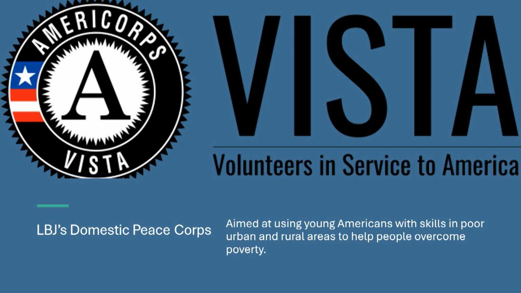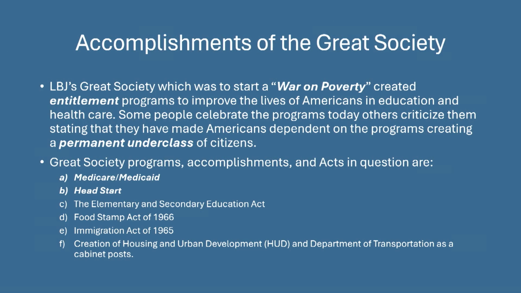And this was kind of LBJ's nod to the Peace Corps created by JFK. Accomplishments of the Great Society. LBJ's Great Society was to start a war on poverty, created entitlement programs to improve the lives of Americans in education and healthcare. Some people celebrate the programs today, others criticize them, stating that they have made Americans dependent on programs, creating a permanent underclass of citizens.